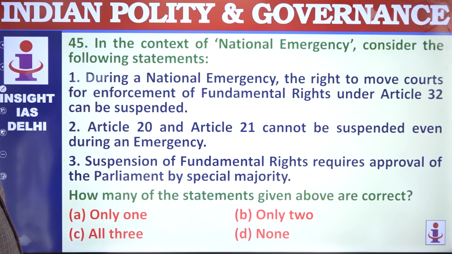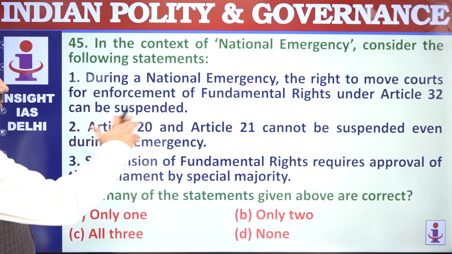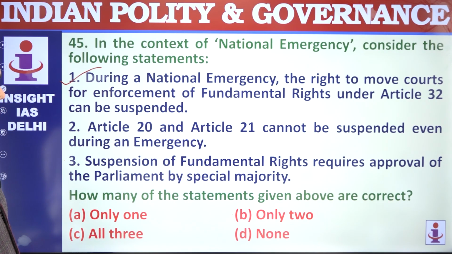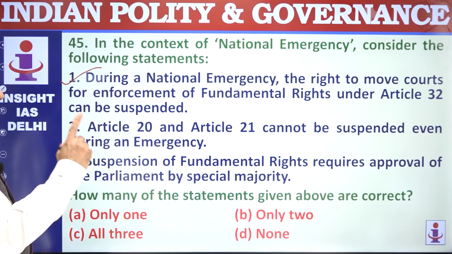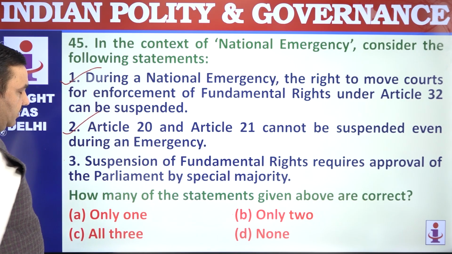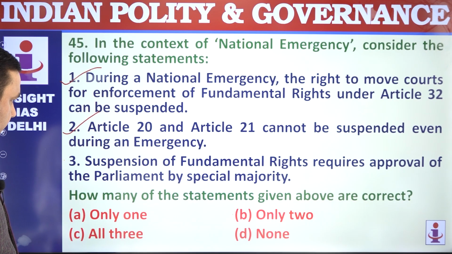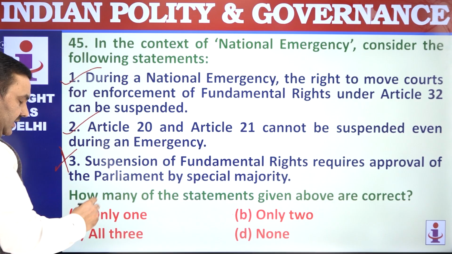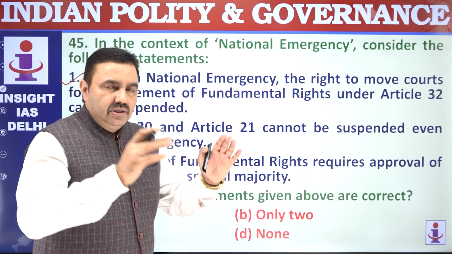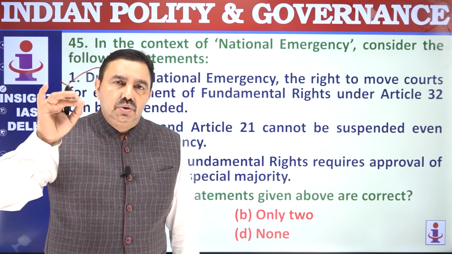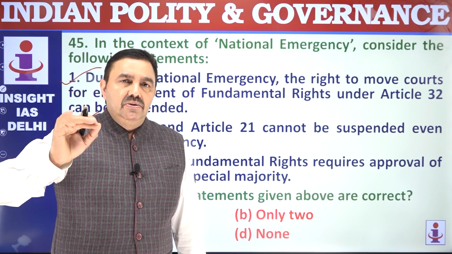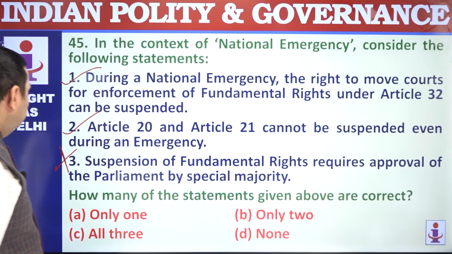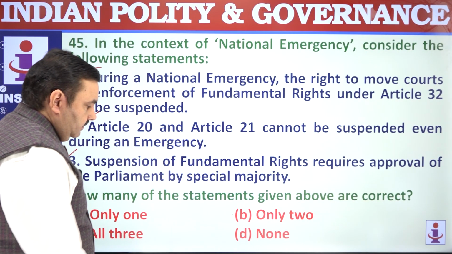During national emergency, the right to move to the Supreme Court under Article 32 for the enforcement of fundamental rights is suspended. Articles 20 and 21 cannot be suspended: life and liberty and procedure established by law. Suspension of fundamental rights requires no parliamentary resolution, but a separate order to be issued by the President for the suspension of each right, and there is no need of any parliamentary approval for that order. 1 and 2, only 2.